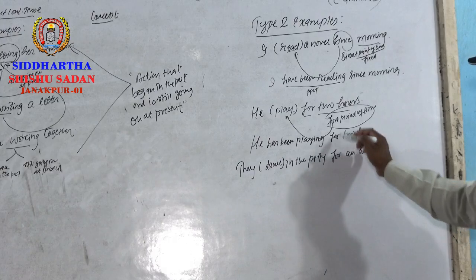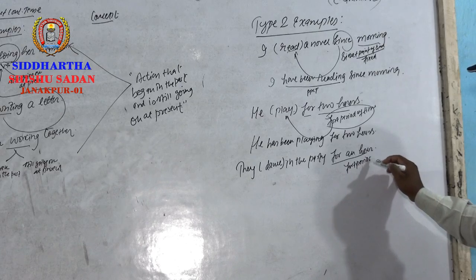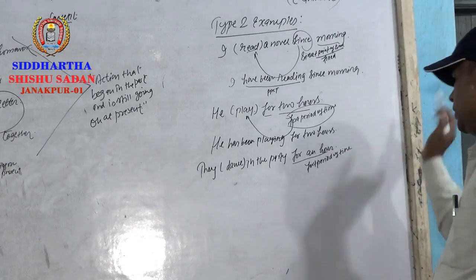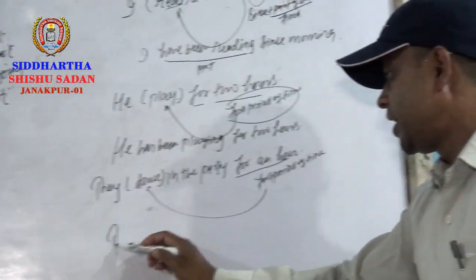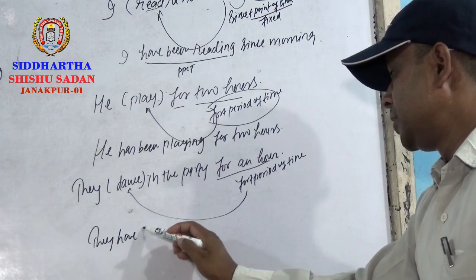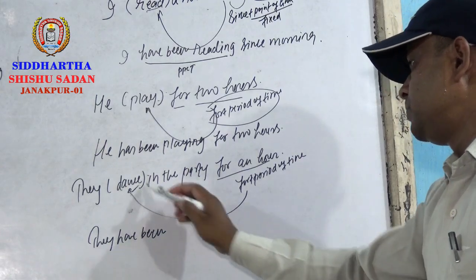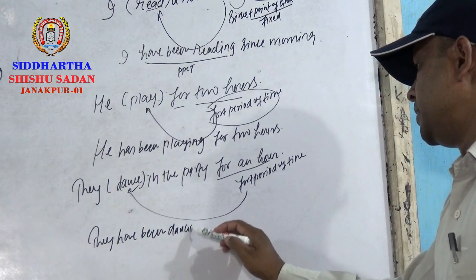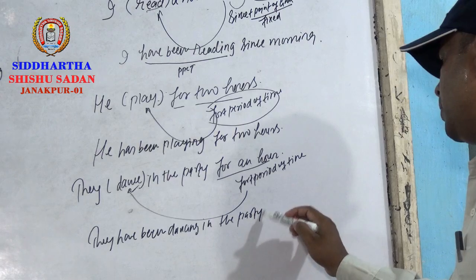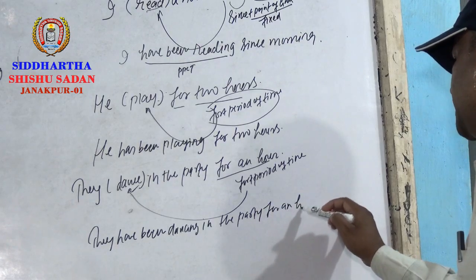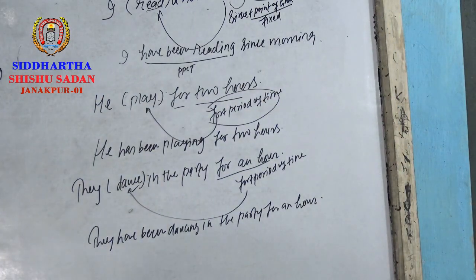The reason is again the same. For plus period of time is with a time taking verb. Dance in the bracket. So the answer is they have been, in the structure verb-ing, dancing. They have been dancing in the party for an hour. Yes. So dear students, what's now in conclusion? What did you understand over here?